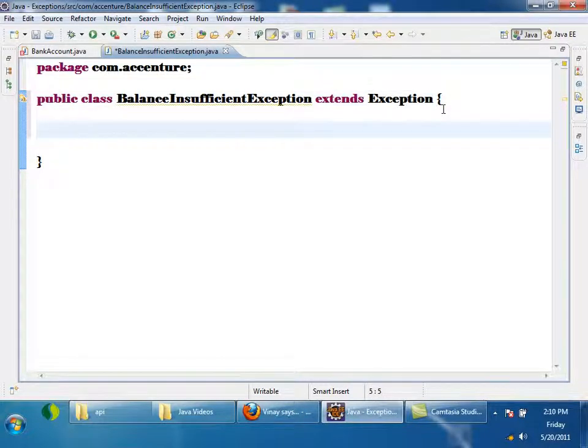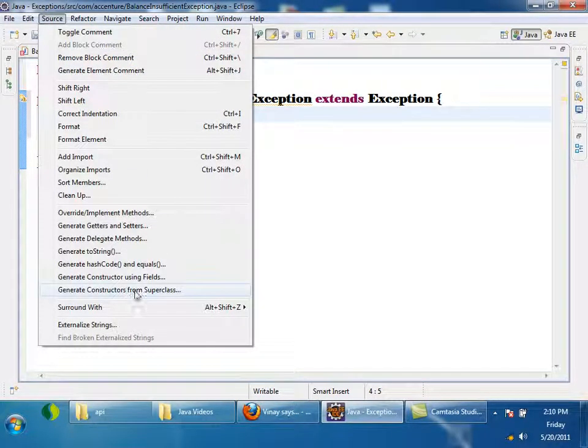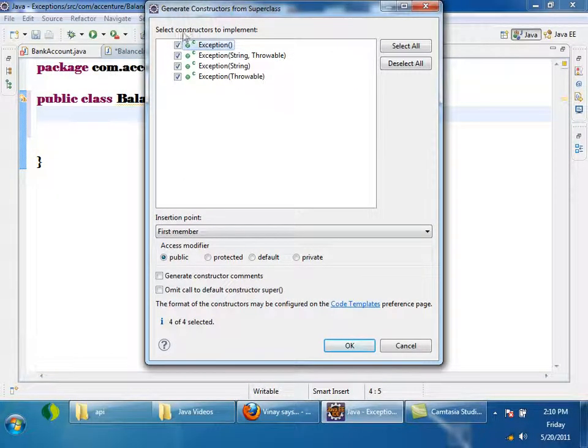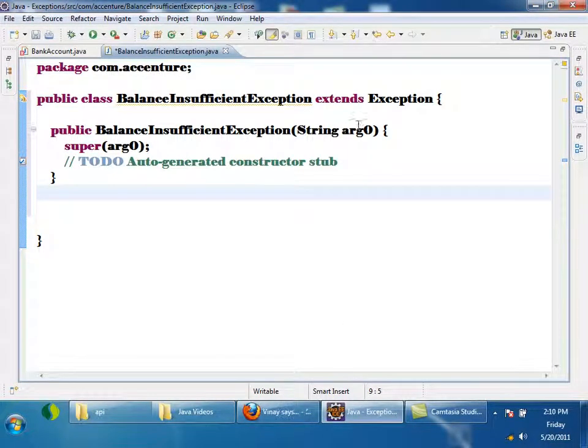And we may want to state the cause, so I will use a constructor. Here I go to source, generate constructors from superclass. I want the constructor which takes a string, that is nothing but the message.